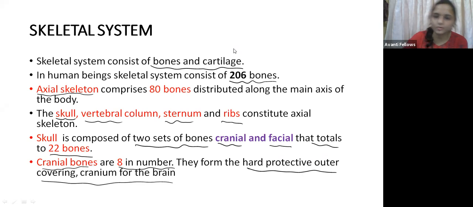Let us come to the cranial bones. There are 8 bones in the cranial region. They form the hard protective outer covering of the brain. Okay.